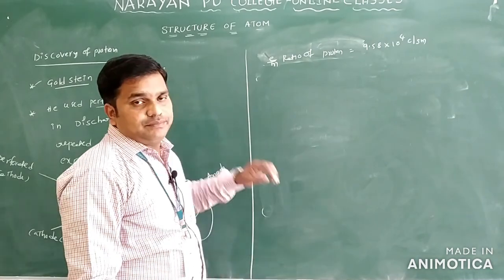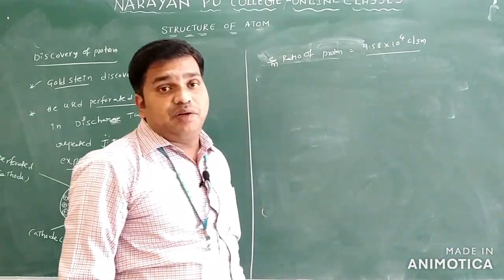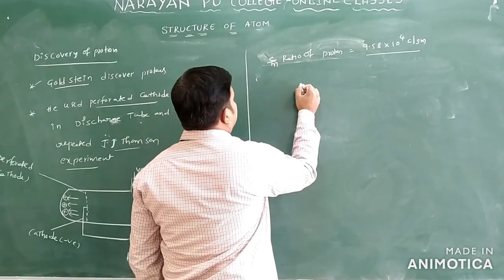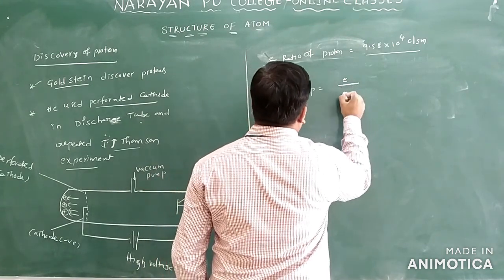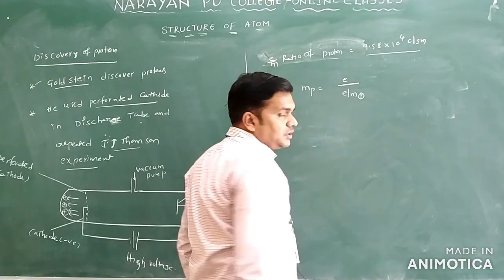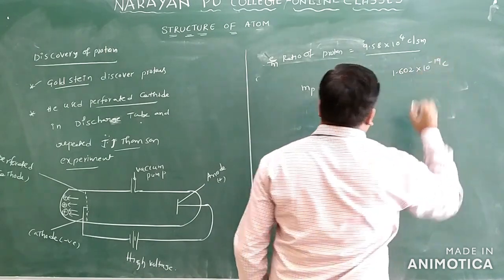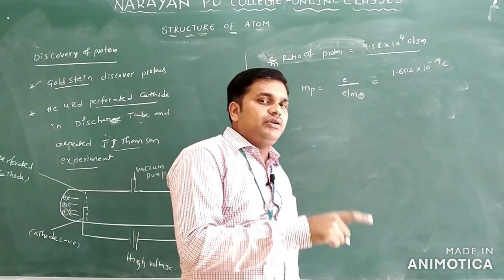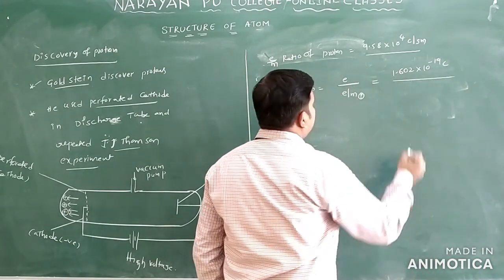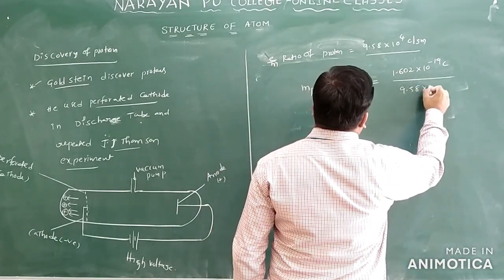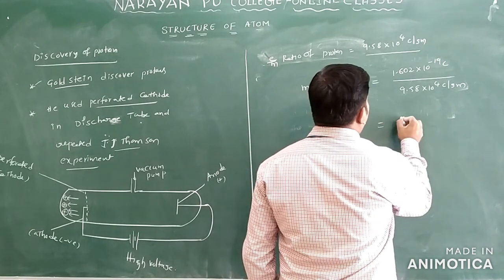Next, the e/m ratio of the proton is 9.58 into 10 power 4 coulomb per gram. From this you can find the mass of the proton: mass equals the charge of the proton divided by the e/m ratio of the proton. The charge of the proton is 1.602 into 10 power minus 19 coulombs. For an electron you apply the negative charge, and for a proton you take the positive charge. The e/m ratio is 9.58 into 10 power 4 coulomb per gram. Now the coulombs cancel, so what do you get?